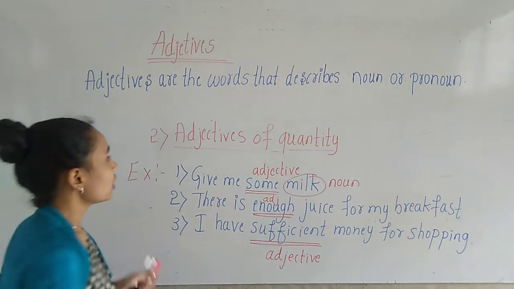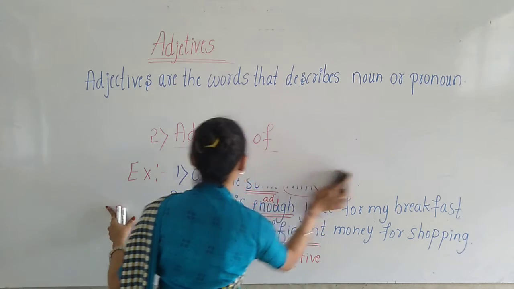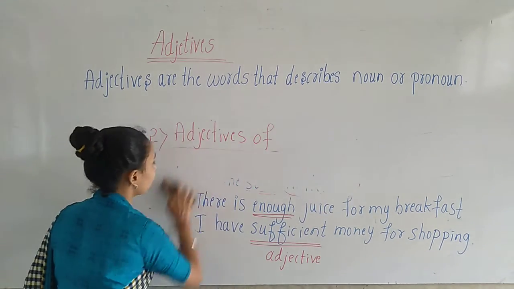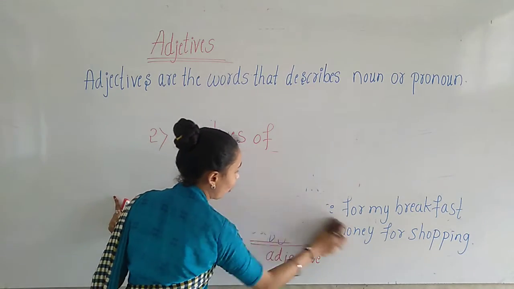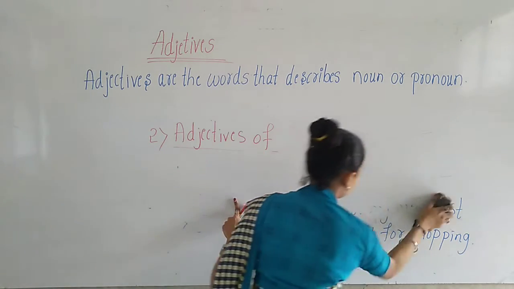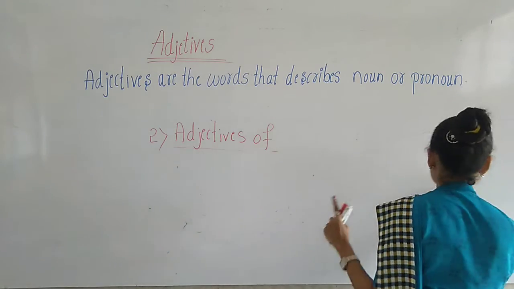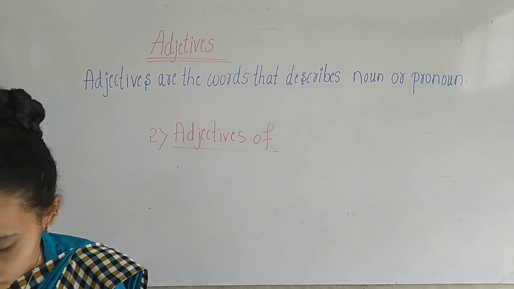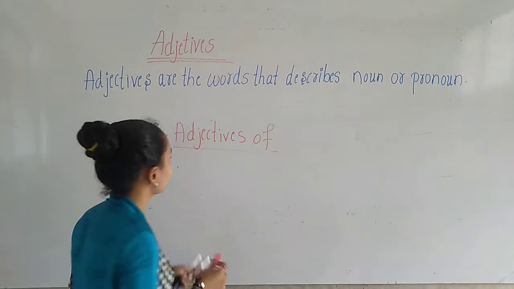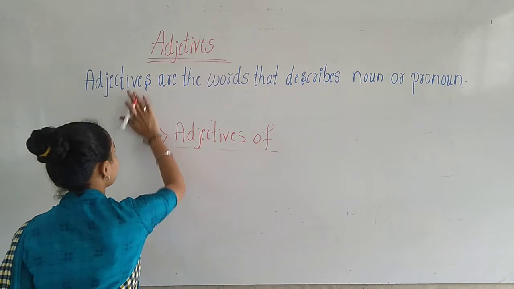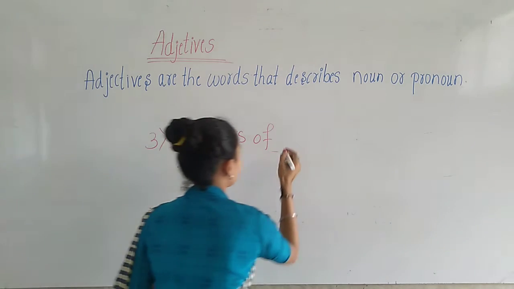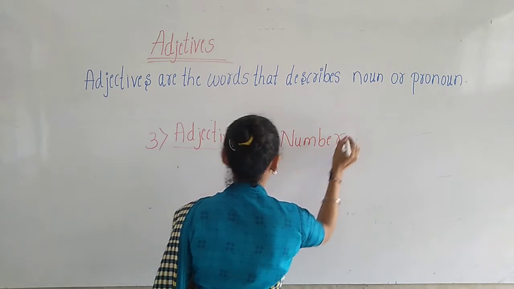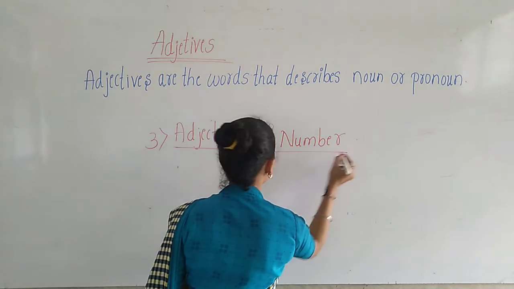Okay, children. The next, the third kind is adjective of number. Let us study the third kind, that is adjective of number. Okay. Adjectives of number.